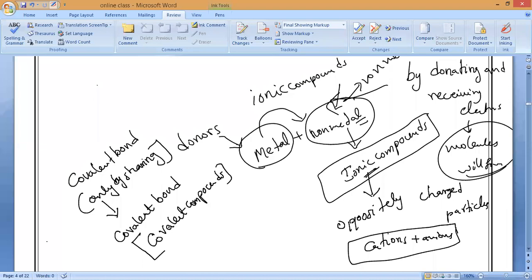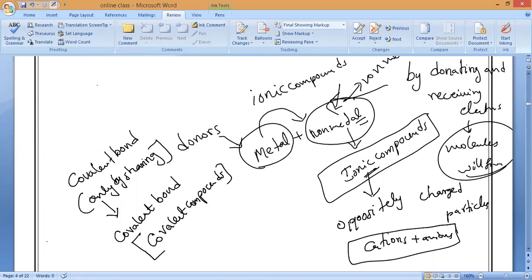The bond formed is very strong. Ionic bond is much stronger than covalent bonds.